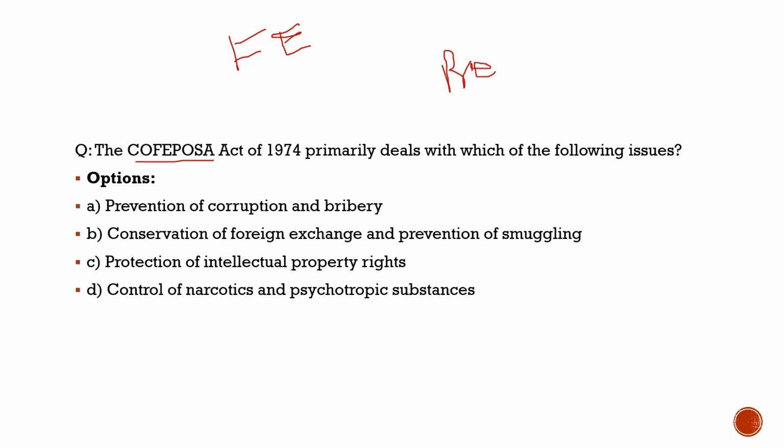It is especially related to smuggling from the Gulf countries. Often people traveling to Gulf countries carry gold from there and do smuggling, and they can be caught under this act, the Conservation of Foreign Exchange and Prevention of Smuggling Activities Act 1974.